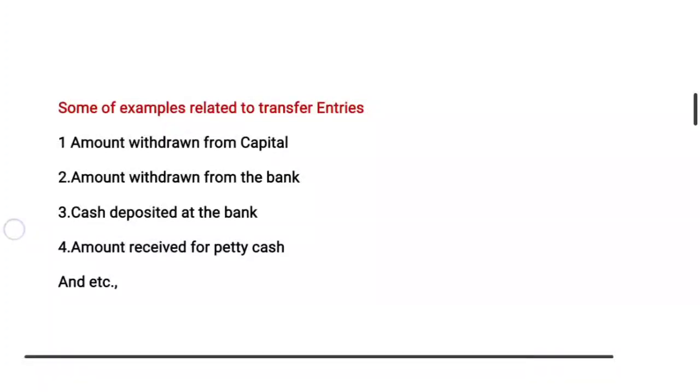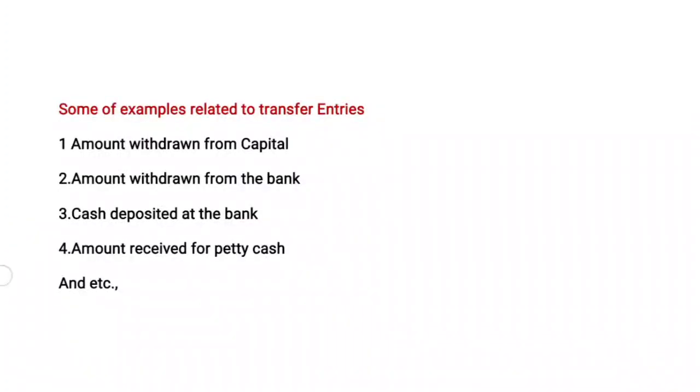Now we are coming to cash deposited in bank. Here cash is the liquid amount available to us, shown in the cash account. Then we decide to deposit that amount in the bank, so we transfer this amount to the bank account. That is the reason the cash amount is transferred to the bank account. In this transaction we prepare transfer entries.